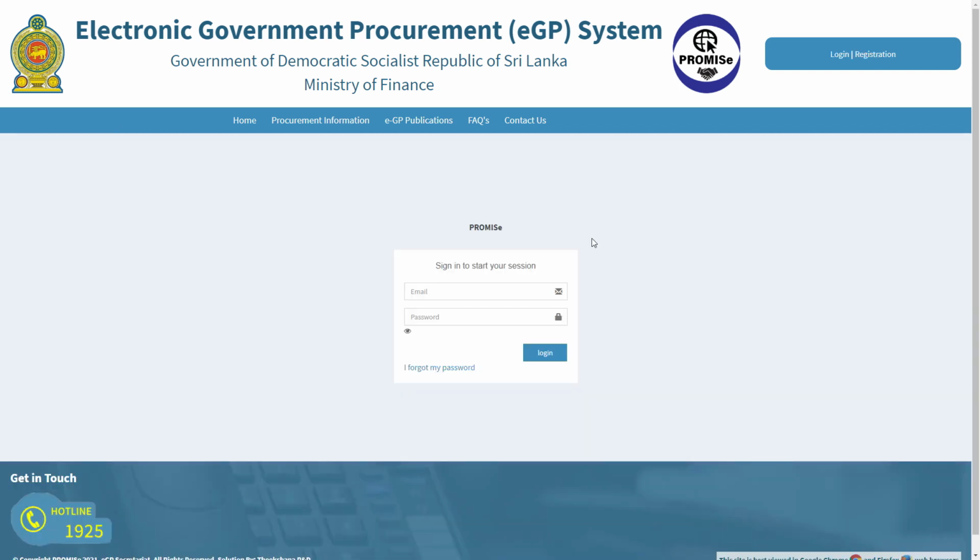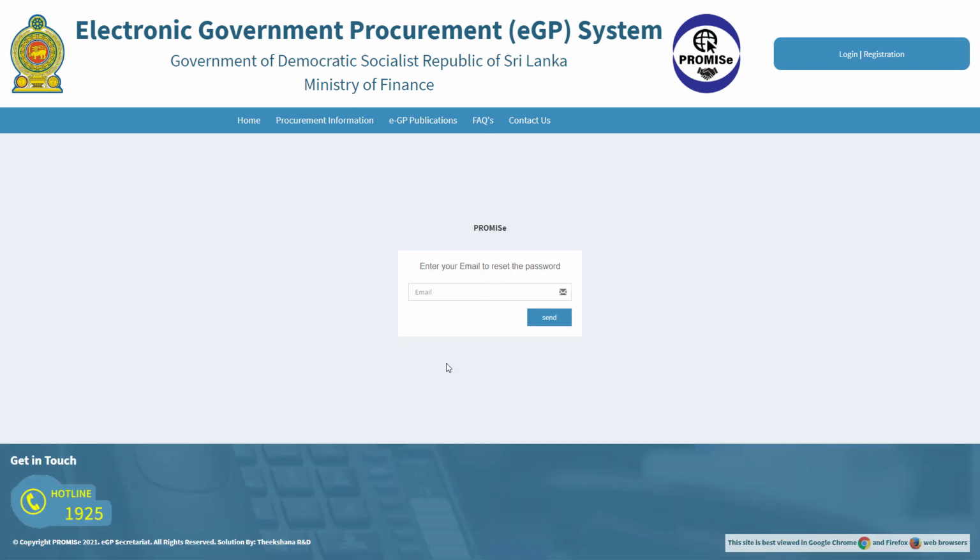Notes on login issues. If you have forgotten your password, click on the link "I forgot my password." Then enter your email to reset the password and click on the send button. Then you will receive a password reset link to your email. Therefore, you have to log into your email and click on that password reset link to access the Promise EGP system. You will get a temporary password and you'll be able to log into the EGP system. Thereafter, you have to change your password back again.